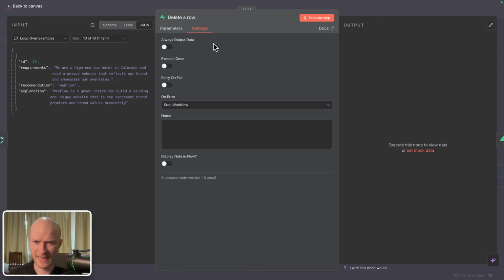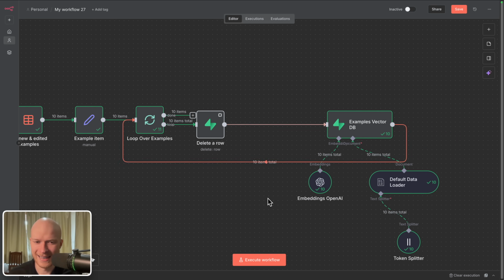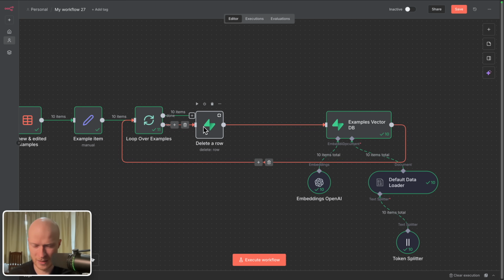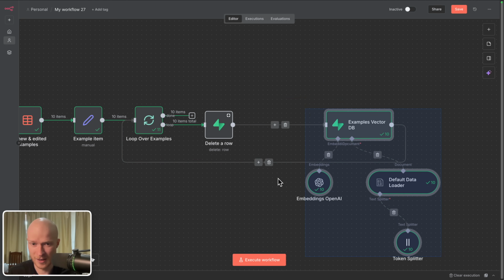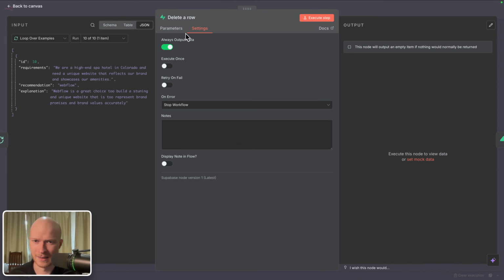Then we also have to go to the settings here and turn always output data on. And the reason for that is, whenever we create a new example, obviously this example does not have an entry yet in our vector database, but we still try to delete it. And in that case, if you try to delete an example that does not exist, this node right here would not return any output. But as you might know in n8n, when a node does not return any output, the nodes after it cannot execute, and thus this would bring our automation to a stop, which is not what we want. We want this to fully execute. And this is why we have to activate this setting here.